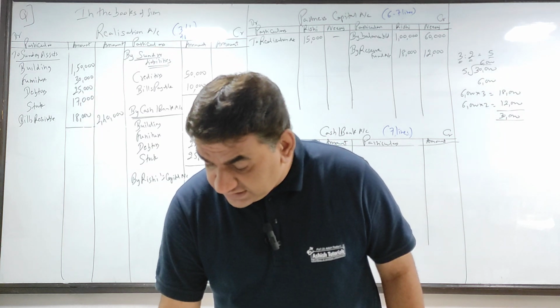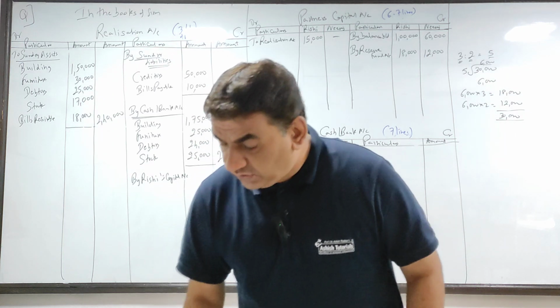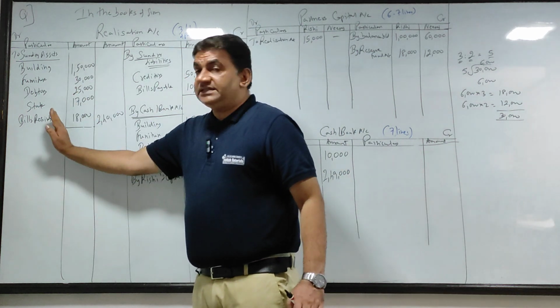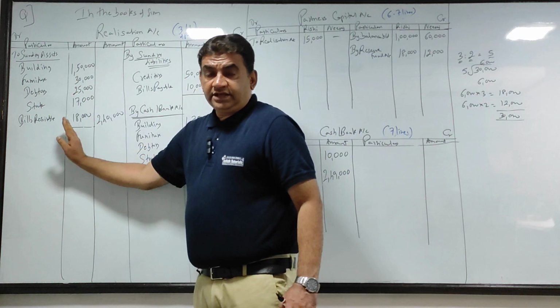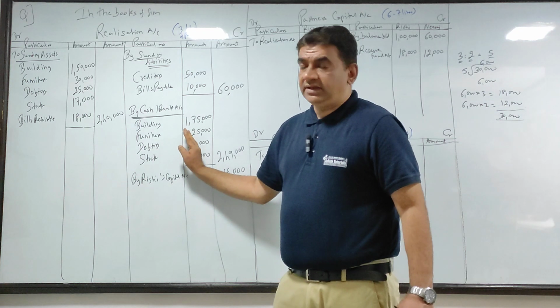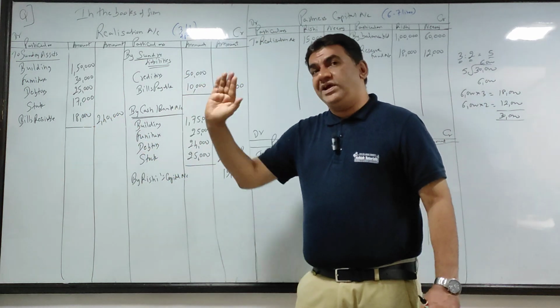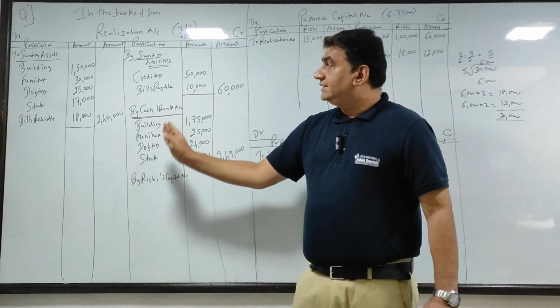Now take the second part of the same adjustment. What does the second part say? Bills payable taken over by Neeraj. Now look, assets are here. If you sell, by cash bank; taken over by a partner, by partner's capital. Vice versa now for liabilities.